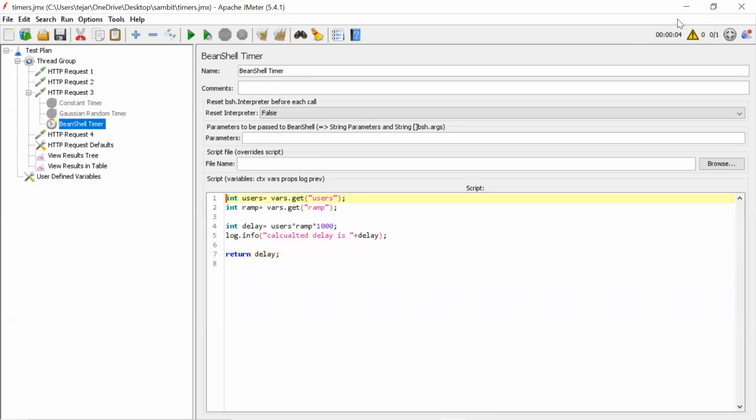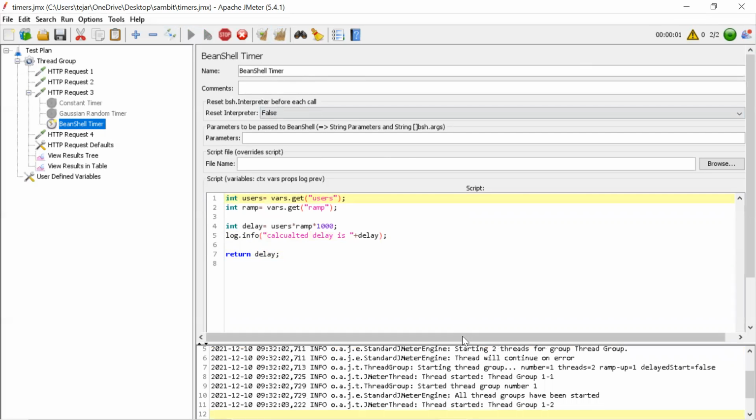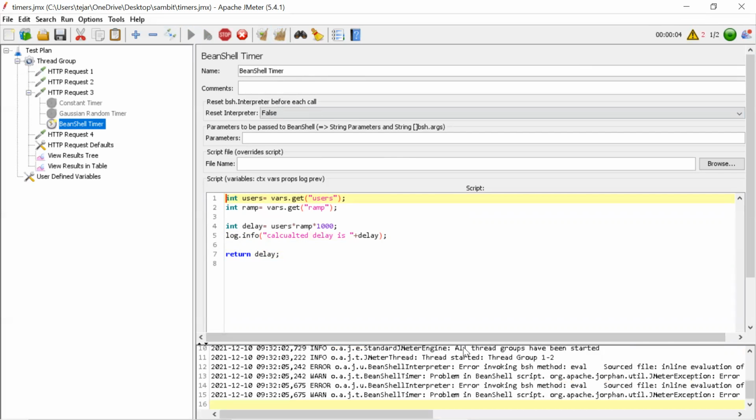First, let's check whether we have any errors in the code. Okay, so you got the error.